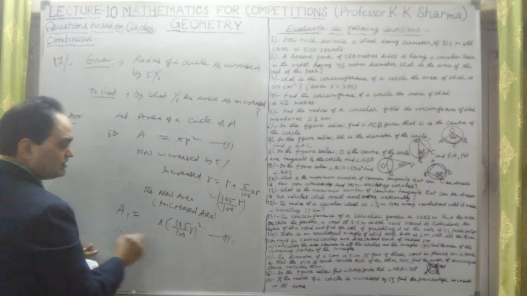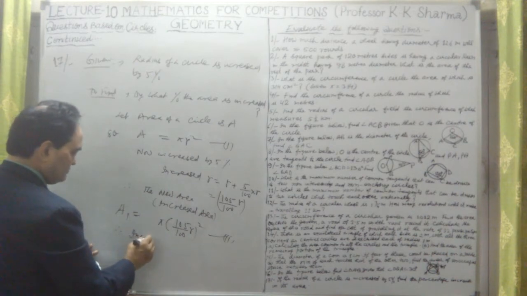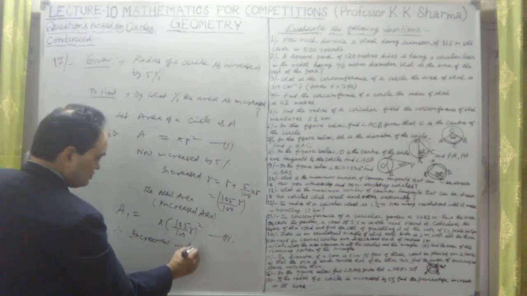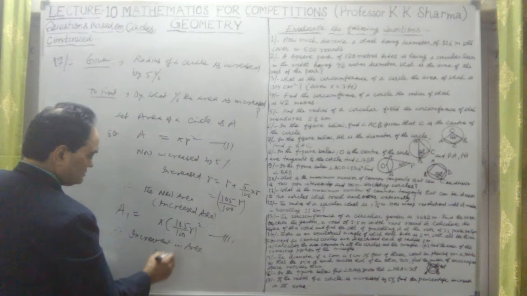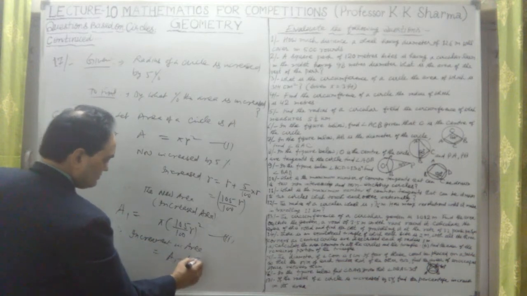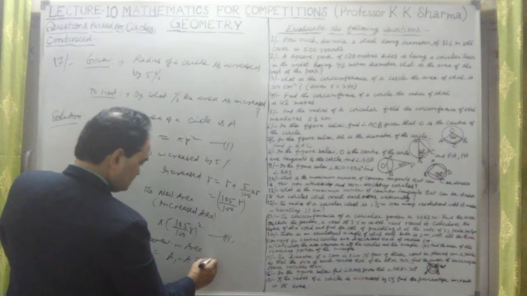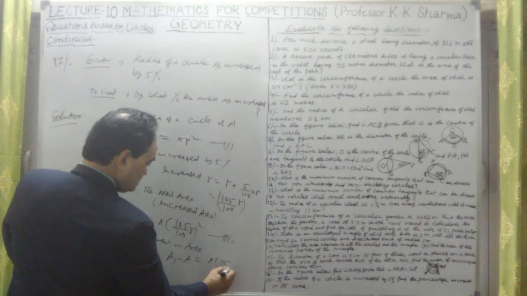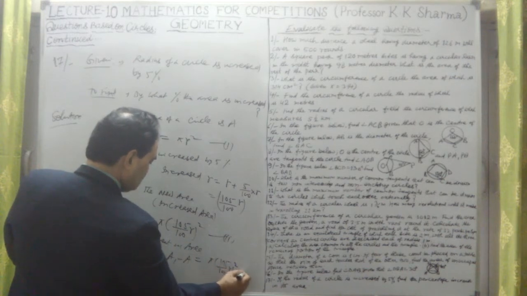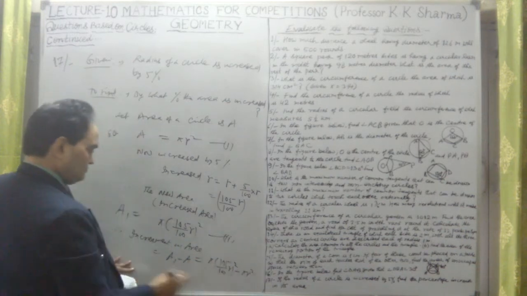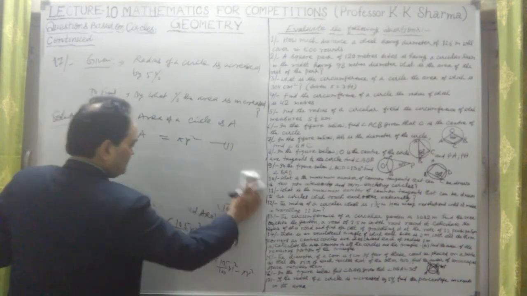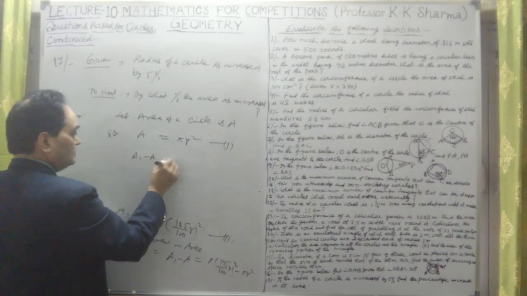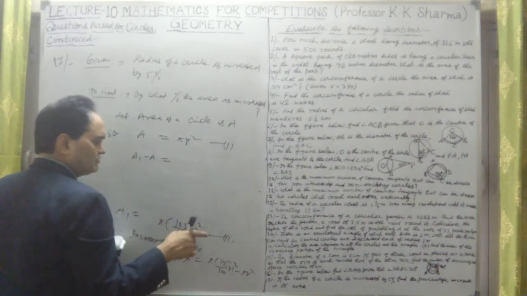Therefore, the increment in area. How much area is increased? That means A1 minus A, which is pi into 105 upon 100 into R whole square minus pi R square. The percentage increase we will calculate later.